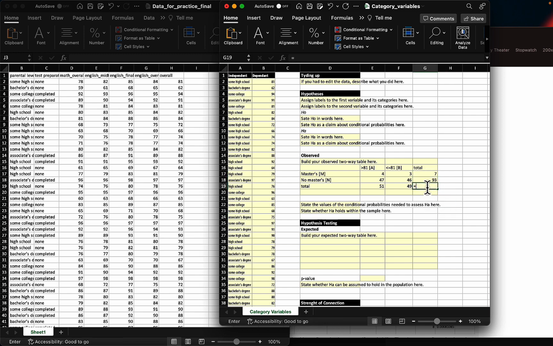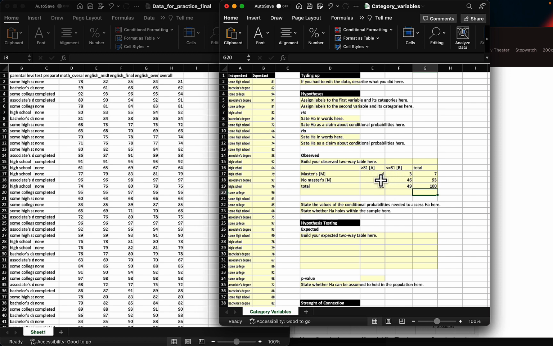If I do the sum of the data that's inside, I should look at the marginal row totals. They should add up to 100. And same for my marginal column totals. And here everything looks fine, so I think that is my observed table.